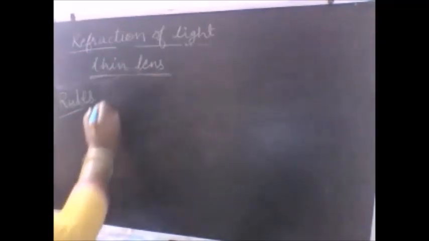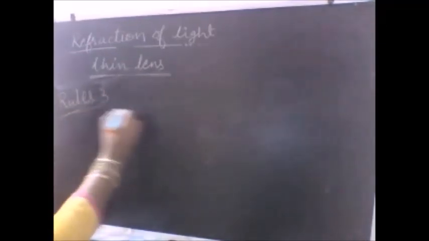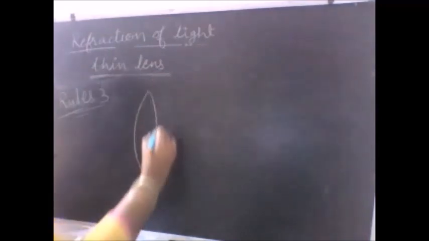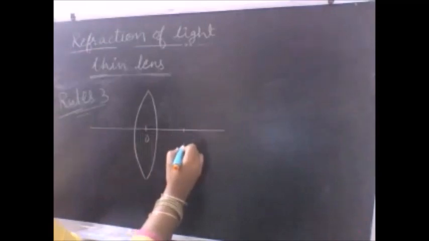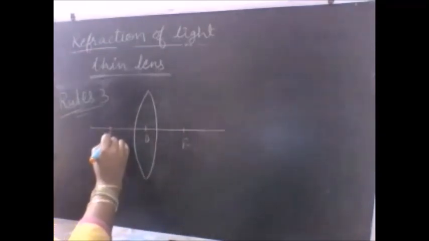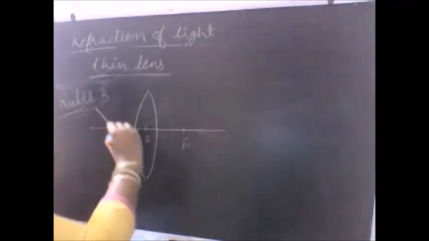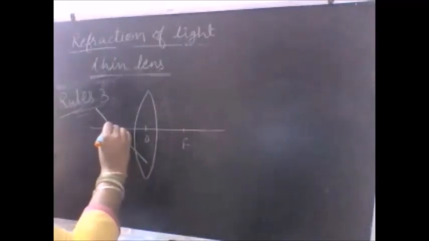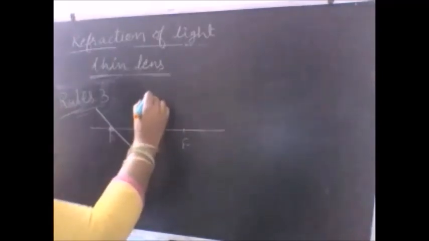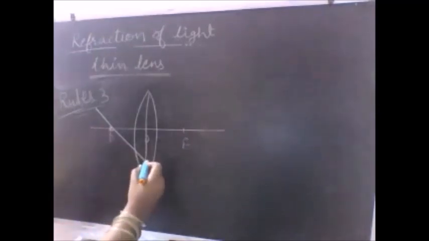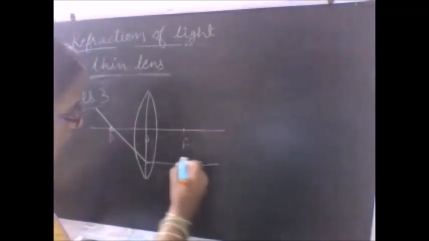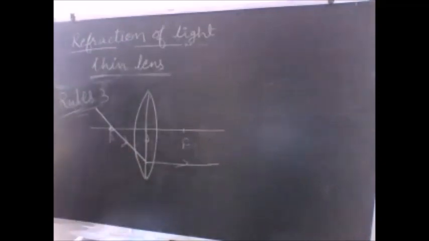So rule number 3 says, if the light ray is passing through focus, how will the light ray emerge? It will emerge parallel to the principal axis.